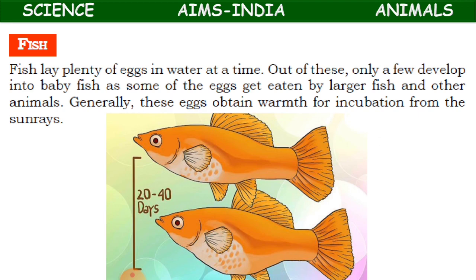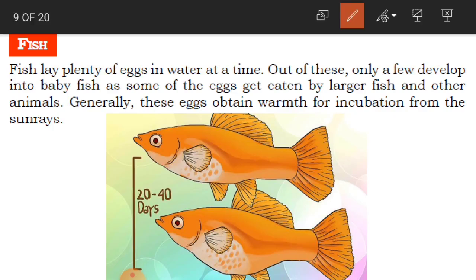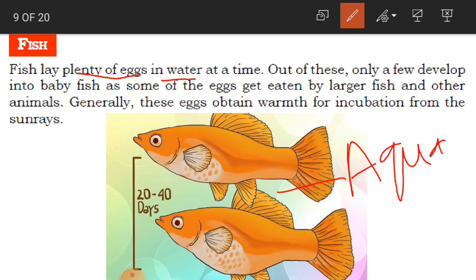Now we'll go to the other slide. We'll learn about the fish. Fish lay plenty of eggs in water at a time. How does the fish lay eggs? It lays plenty of eggs in water. Where does a fish live, children? It lives in water. As it is an aquatic animal, it lays plenty of eggs, not one egg or two, but so many eggs together at once.